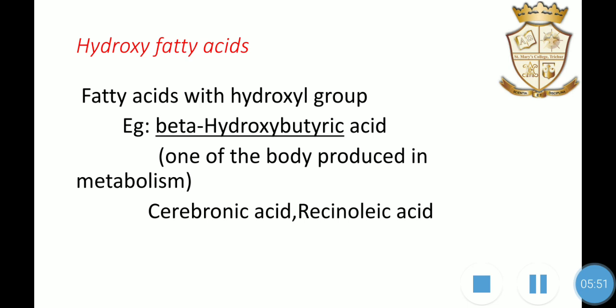Next is hydroxy fatty acids. A fatty acid with a hydroxyl group is known as a hydroxy fatty acid. An example is beta hydroxybutyric acid, which is produced in the body by metabolism. Other examples of hydroxy fatty acids are cerebronic acid and ricinoleic acid.